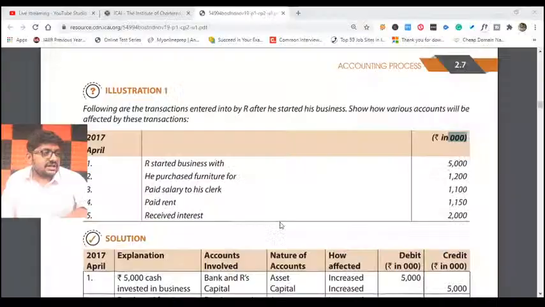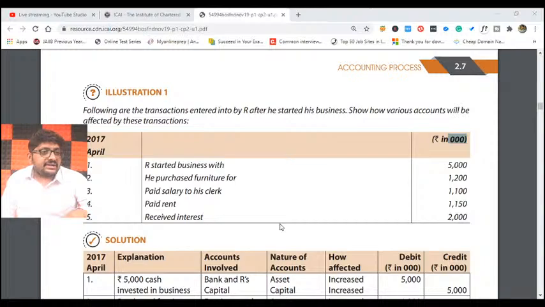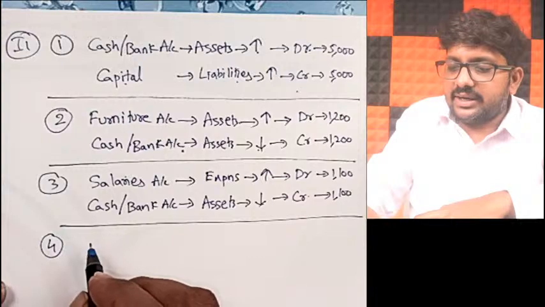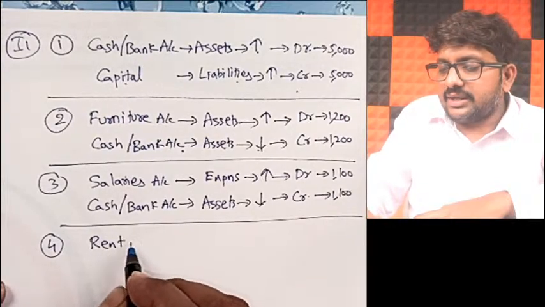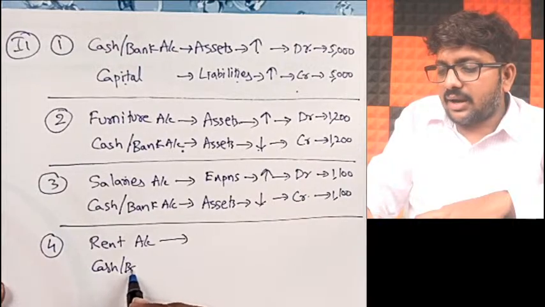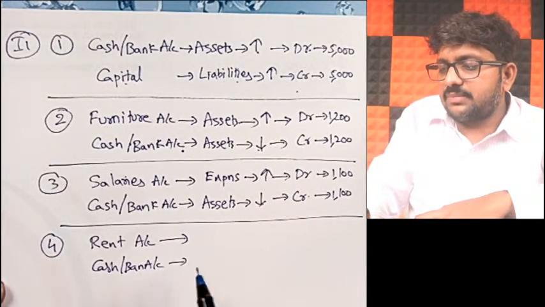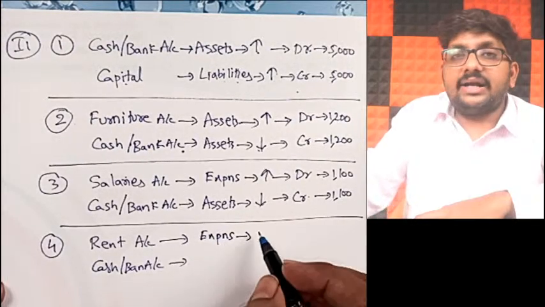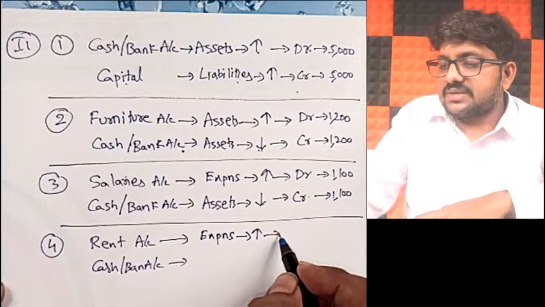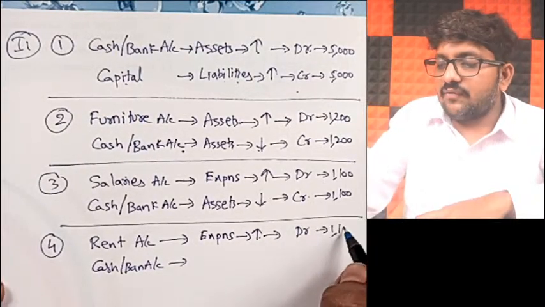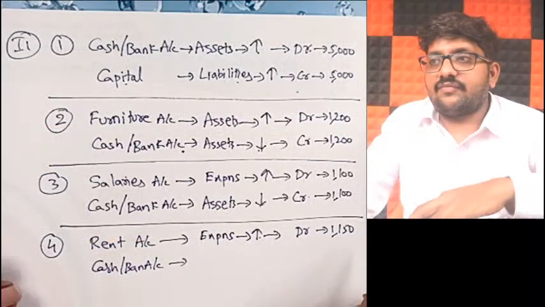Now friends, next, starting with the fourth transaction. What is the fourth transaction that they have given, my dear friends? Paid rent, 1,150. We paid rent. No problem. When you pay rent, which accounts will be affected? Rent account will be affected, as well as your cash or bank account, whatever be the case may be. Rent account is a part of expenses. When you pay rent, your total expenses will increase. When expenses increase, what you should be doing? Debit by how much? 1,150. Correct? Amount is correct.